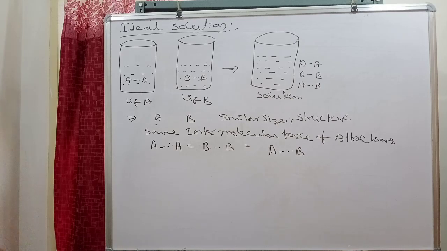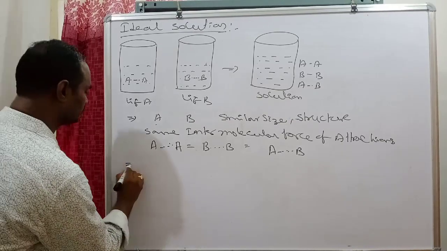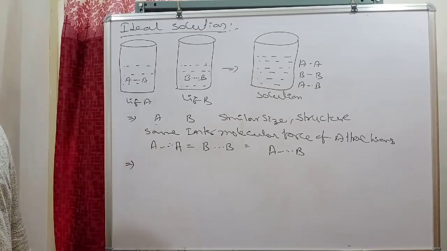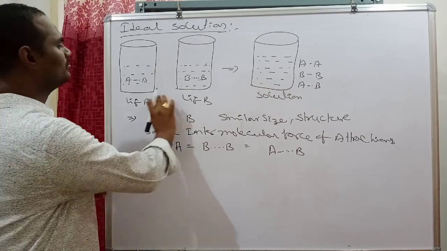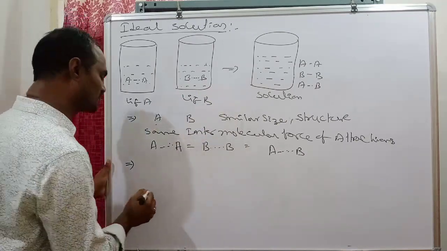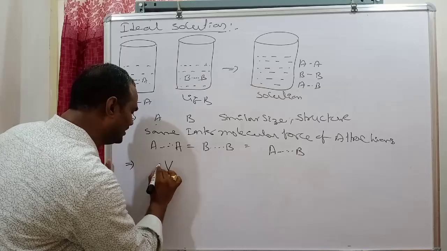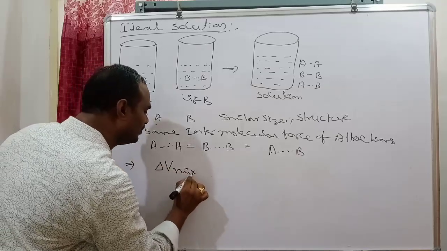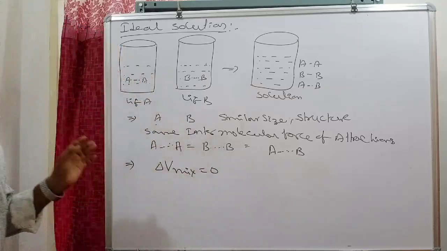Next one. Next point, volume of mixing. The volume change on mixing must become zero, and then delta V mix must be equal to zero.